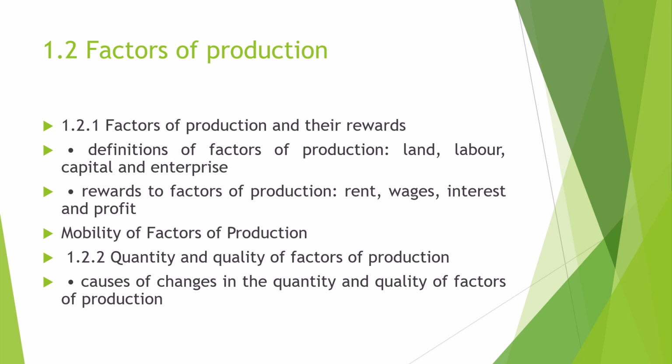According to Cambridge syllabus, under factors of production, we need to cover factors of production and their reward. Means we need to cover the definitions of all these four factors of production and the rewards what they get. Along with that, we need to cover the mobility of factors of production and the quantity and quality of factors of production and how these quantity and quality can be increased or decreased.